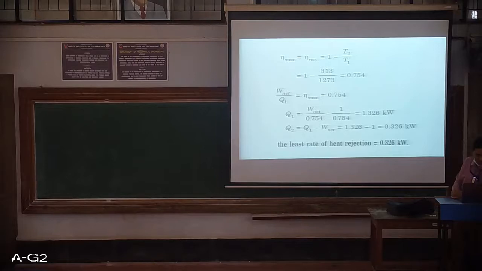But we already know that this maximum efficiency can also be defined as W net divided by Q1, that is W net divided by Q1 is equal to maximum efficiency, which is equal to 0.754. So what is the work output which we have considered? We have considered the work output as 1 kilowatt. Now the value of maximum efficiency is 0.754. So Q1 is equal to W net divided by 0.754. This is equal to 1 divided by 0.754, which is 1.326 kilowatt. So when Q1 supplied is 1.326 kilowatt, and if it is a reversible heat engine having maximum efficiency, then the work output will be 1 kilowatt.